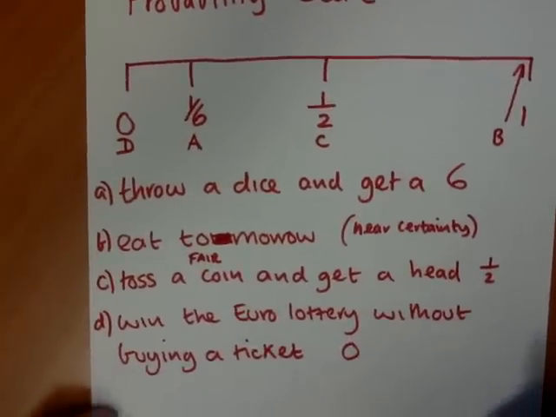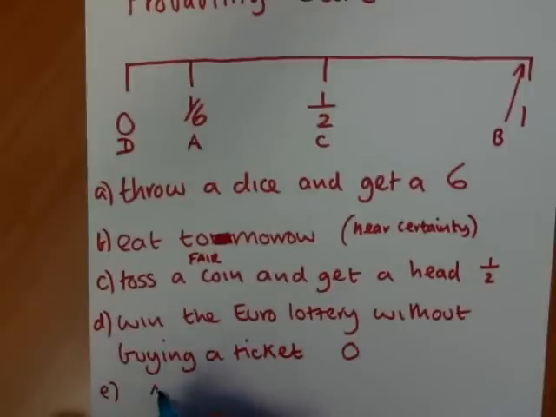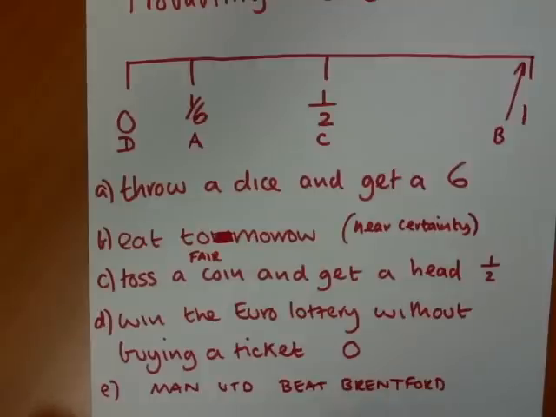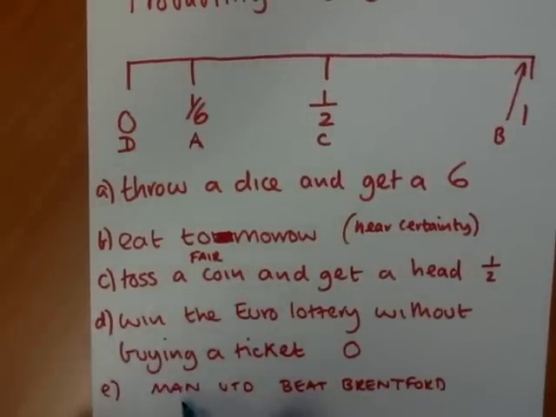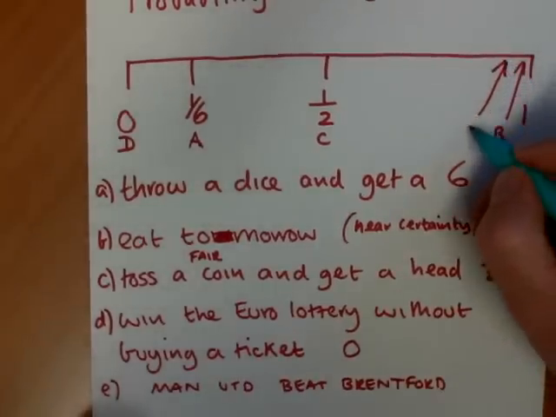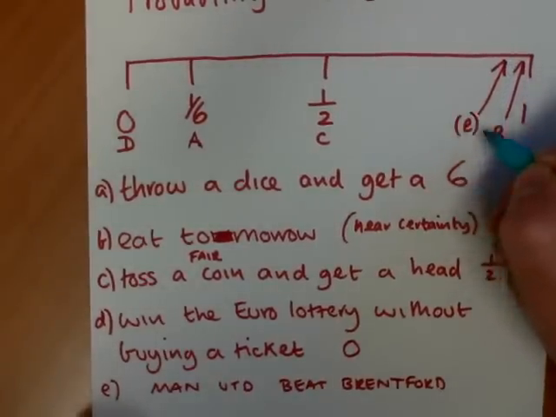Let's put, say, a football example in. Say that Manchester United play Brentford and they beat Brentford. Now, again, this is not certain, but it's very likely. Manchester United have been in the Premiership and have won the Premiership many times. They've won the European Champions League, whereas Brentford have been in mainly Division 1 and Division 2. So on the whole then, it's very likely that Manchester United will beat Brentford, but not certain. So again, we might place it very close to 1. Okay, so that's where I'd place that.